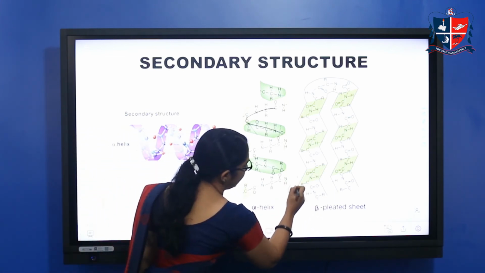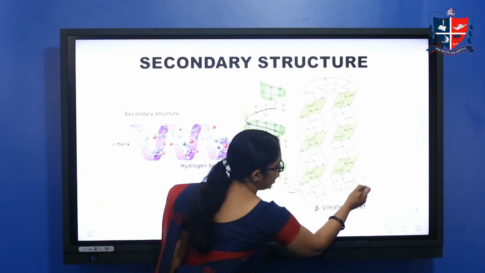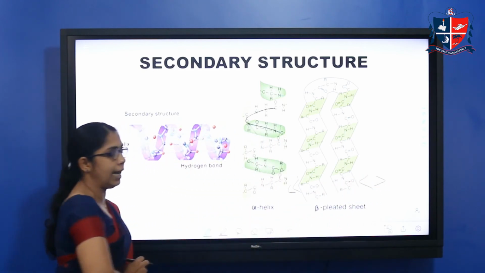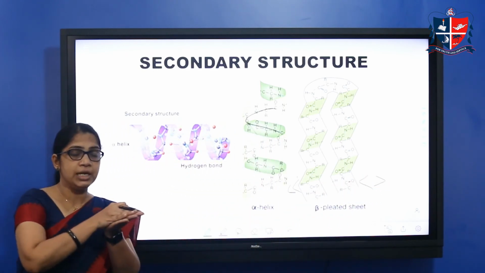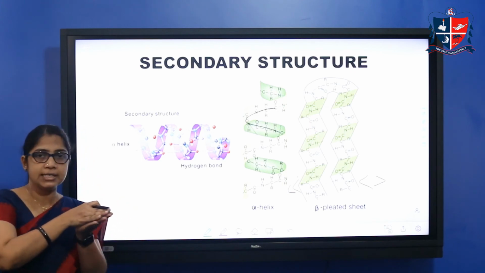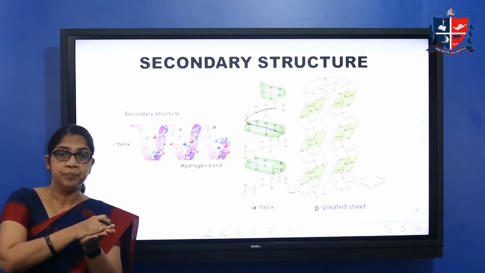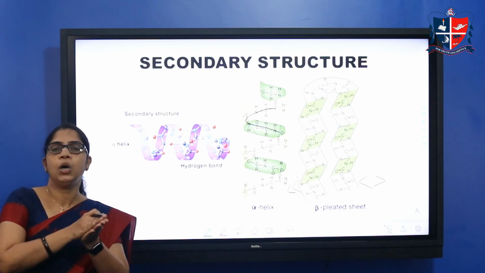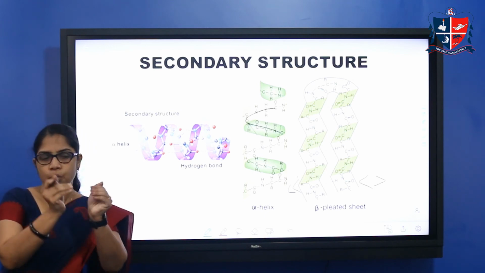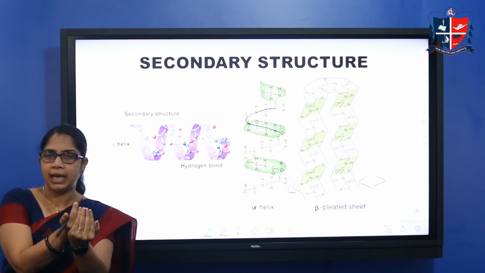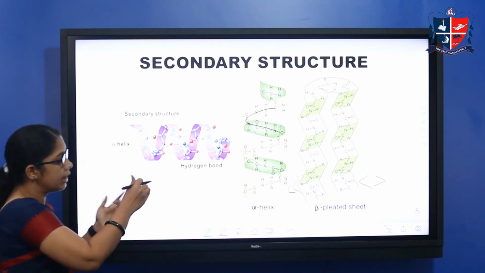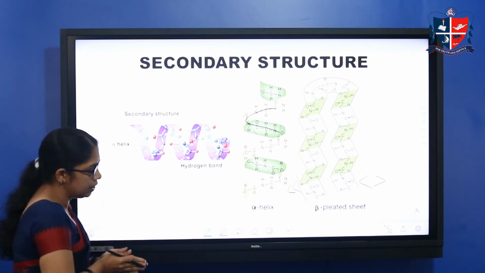Anti-parallel means they are in opposite directions. So the pleated sheets can be parallel or anti-parallel. That is the pleated sheet model.